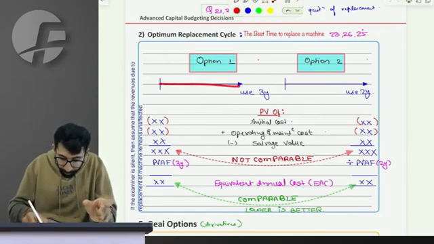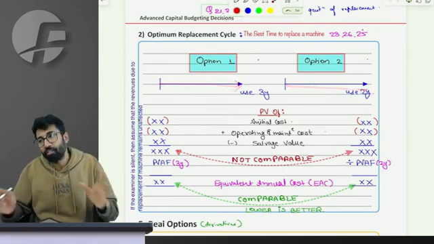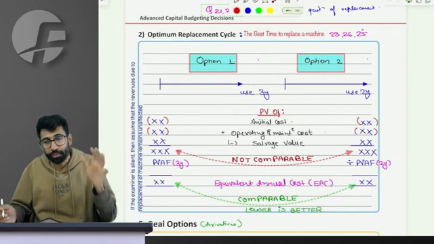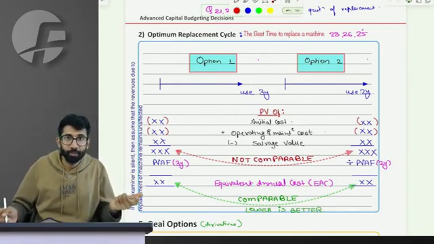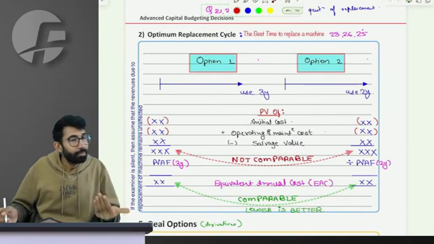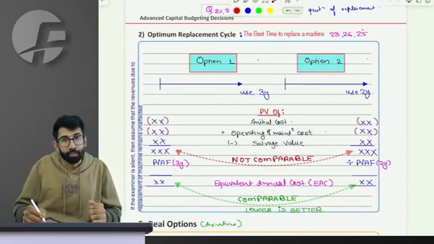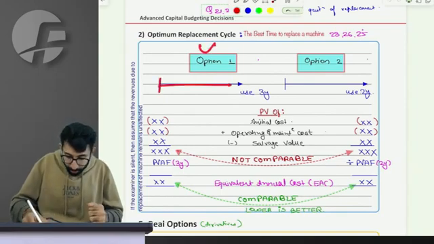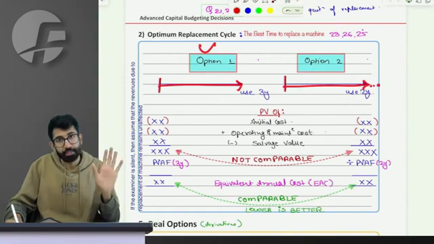Let me explain the original story. I was trying to manipulate you by way of a story and then come to the main concept. I feel you would be able to understand the main concept directly. Sir, I can buy a machine. Option 1, use that machine for 3 years, or option 2, use the same machine for 2 years.